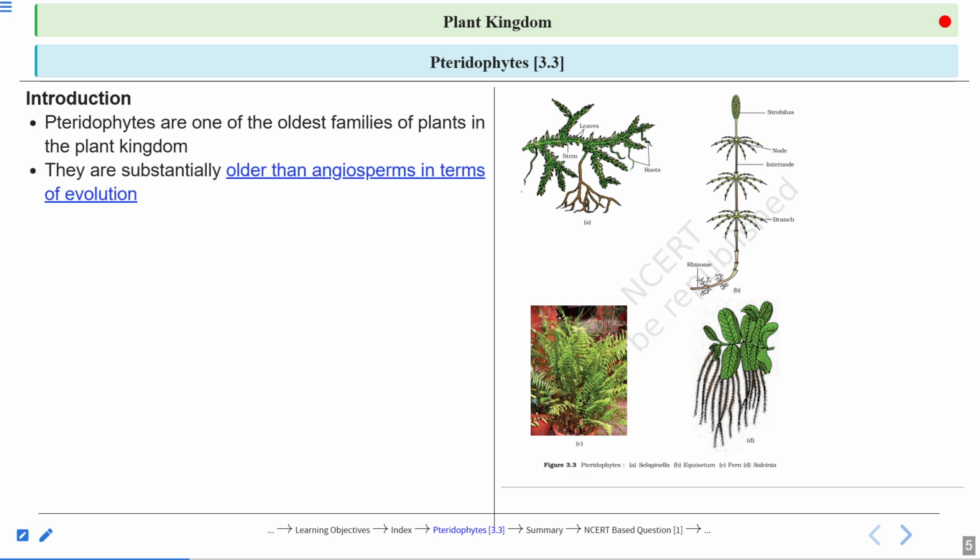They are substantially older than angiosperms in terms of evolution. Angiosperms are the flowering plants and they evolved very late. But these pteridophytes are considered older than angiosperms as well as gymnosperms. They were among the earliest real plants to adapt to land life.